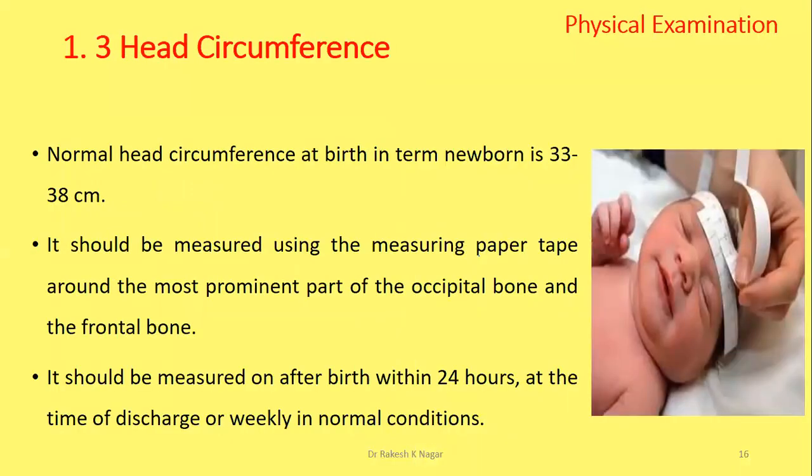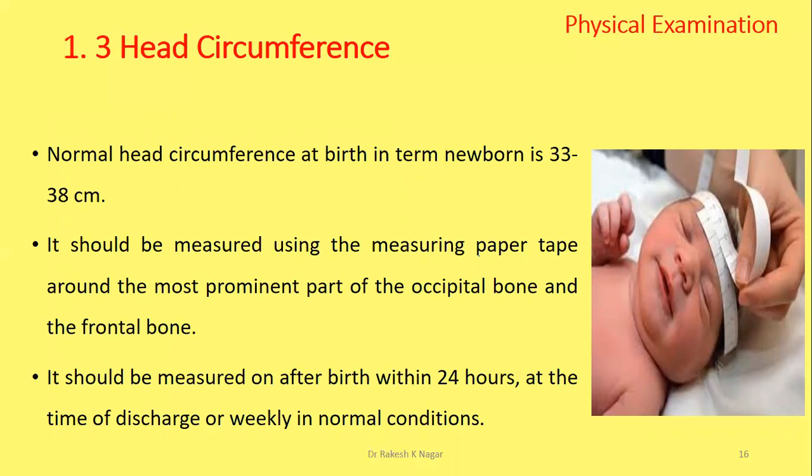Now, head circumference. Normal head circumference at birth in a term newborn is 33 to 38 centimeters. It should be measured using a paper measuring tape around the most prominent part of the occipital bone, the backside of the head, and the frontal bone.